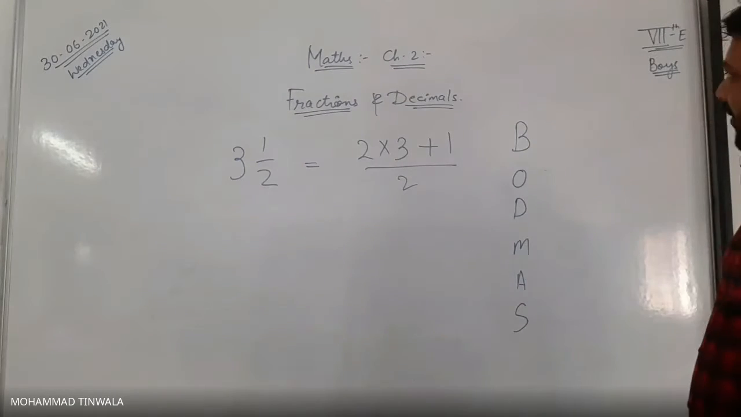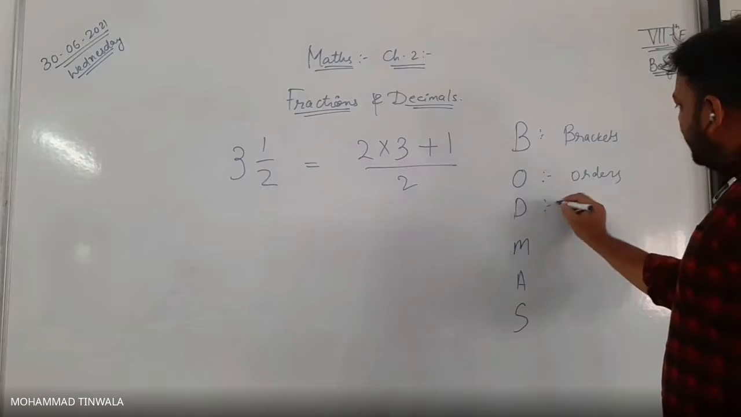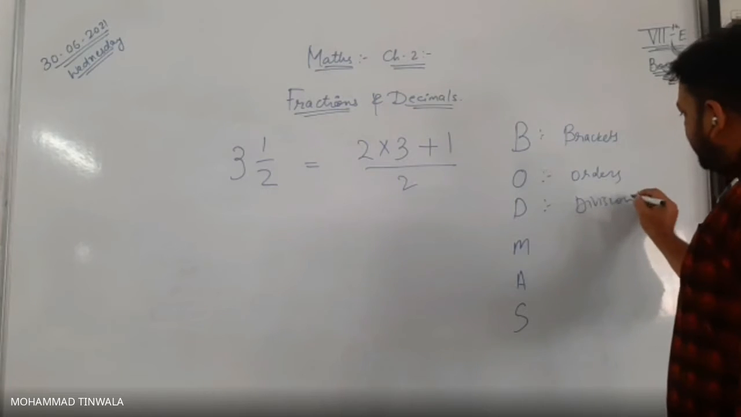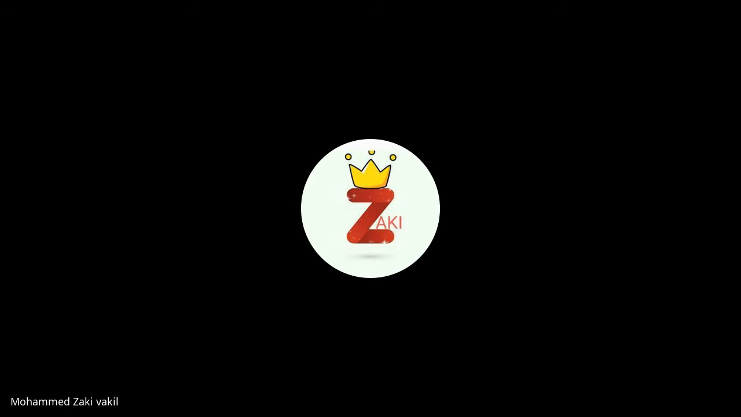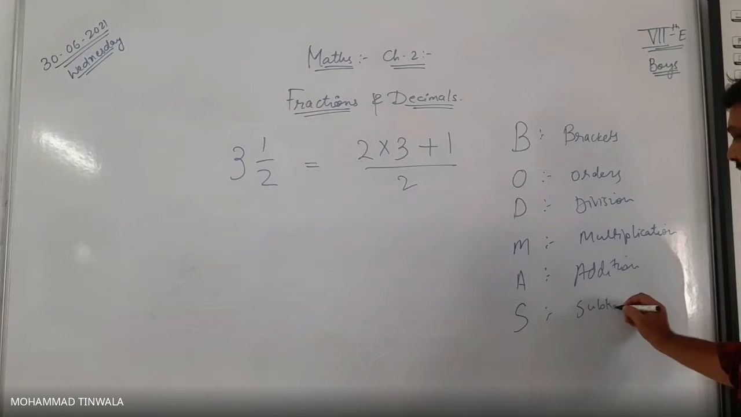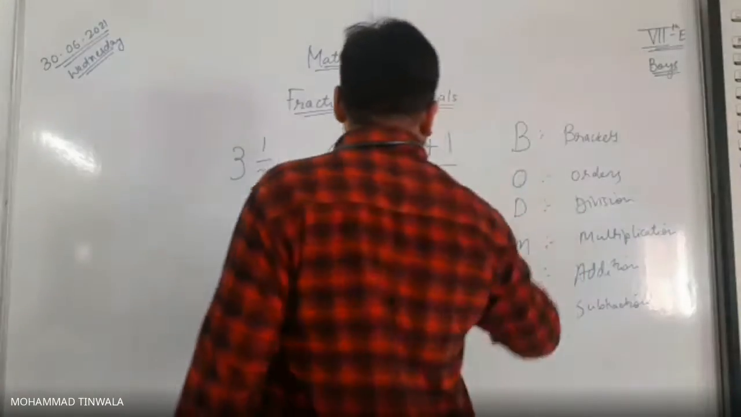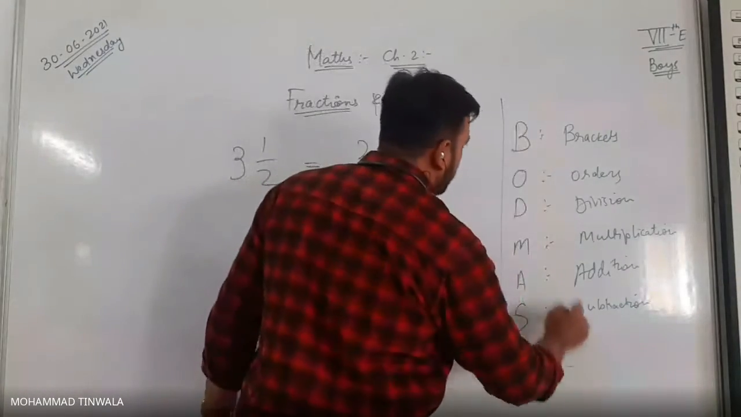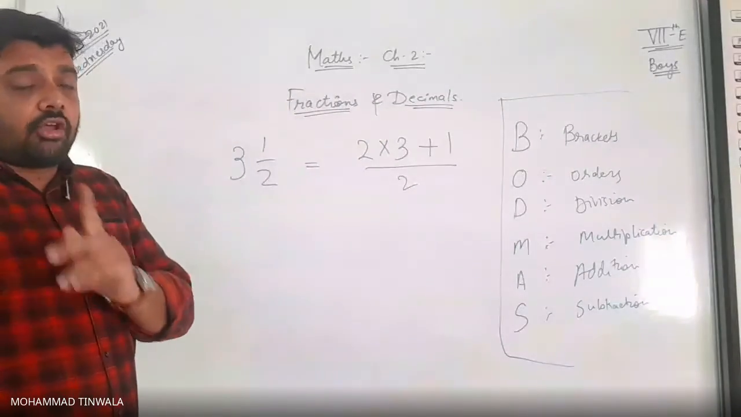If you remember BODMAS: brackets, then orders, then division, then multiplication, very good, then addition. So you have to follow this. If nothing is given and you see two or three signs together, at that time you have to follow this rule. Without this, your answer will not be correct. Always make sure of it.